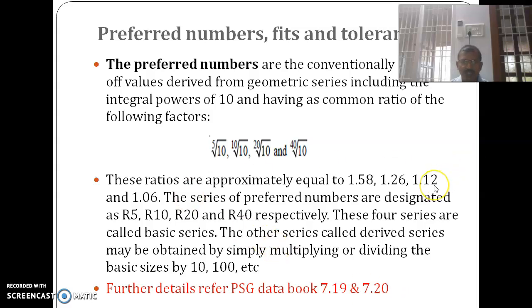They are called preferred numbers. These series are called R5, R10, R20 and R40 series. They are derived from geometric series. They are arranged in geometric progression, including the integral powers of 10, having as common ratio the following factors. These ratios are approximately equal to 1.58, 1.26, 1.12 and 1.06 respectively. Okay. These series are called basic series. The other series, called derived series, may be obtained by simply multiplying or dividing the basic series by 10, 100, etc.